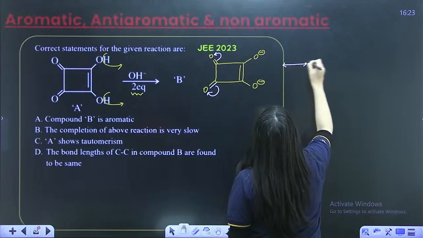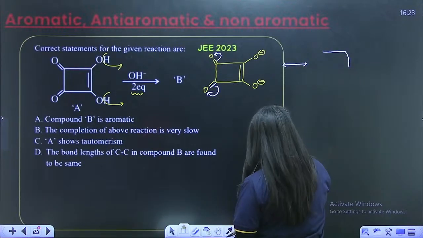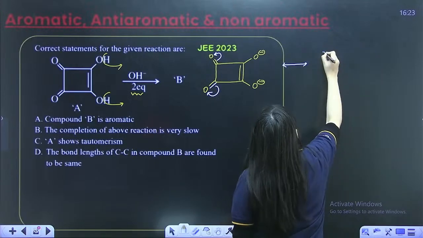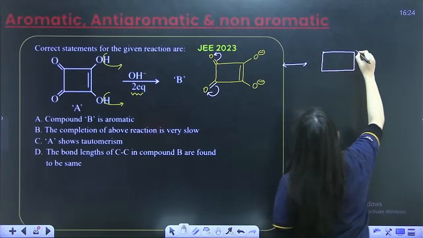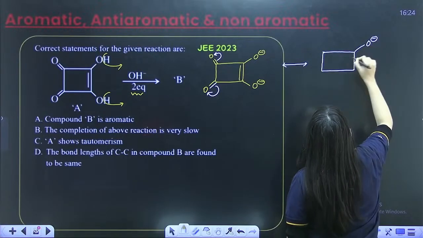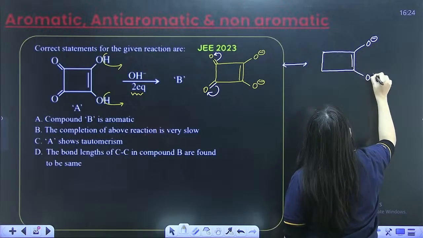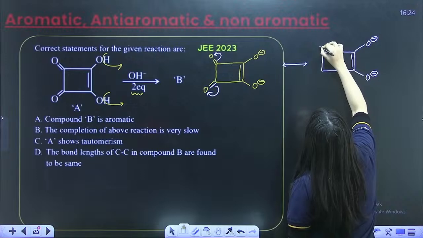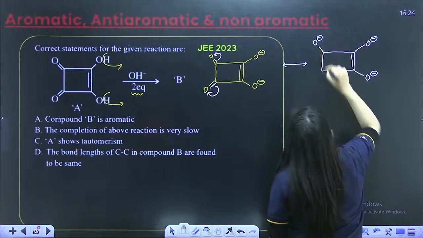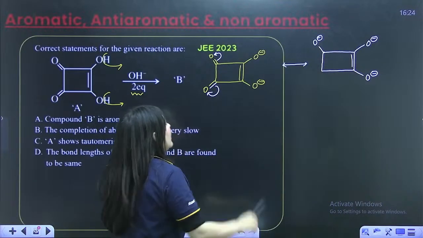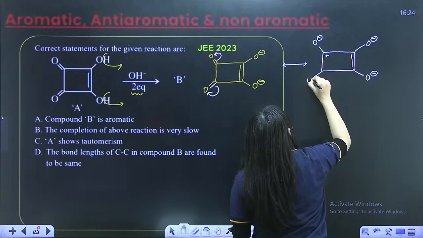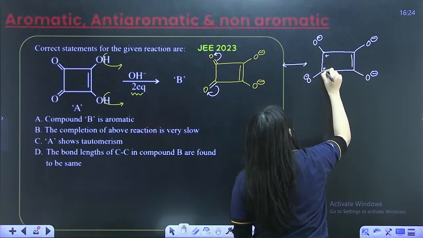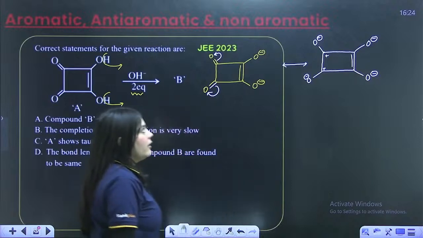So when I convert the exo bonds into simple plain single bonds, what kind of compound will I get? I will get an O minus over here and a double bond, again an O minus over here, and then again O minus over here. If the negative charge goes over there, this carbon will actually get a positive charge. Once again an O minus over here, this carbon will again get a positive charge, right?